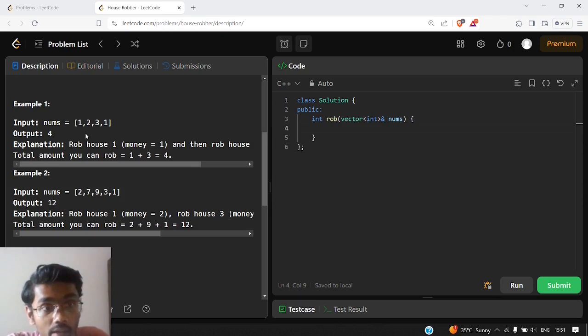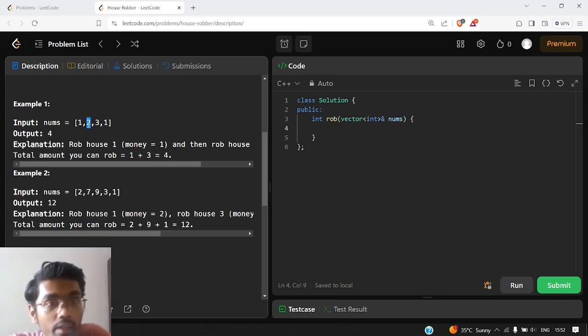Let us see why greedy failed here. Because at each and every step, we are comparing the number we are currently standing at with its adjacent position. It does not guarantee that if we take the maximum amount now, we will get the maximum amount later in the future.